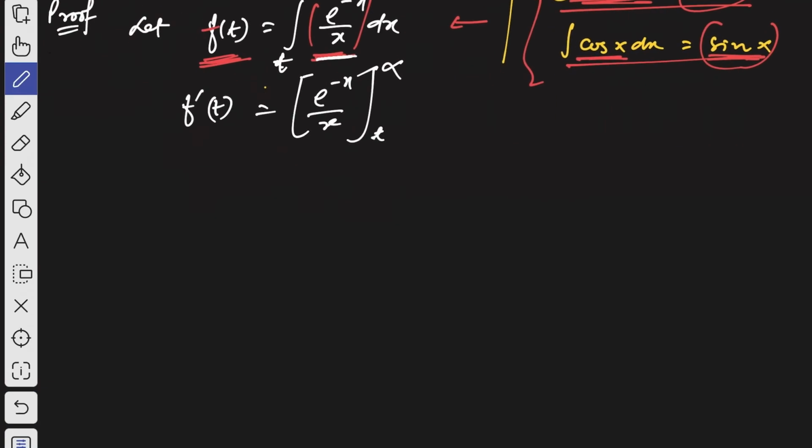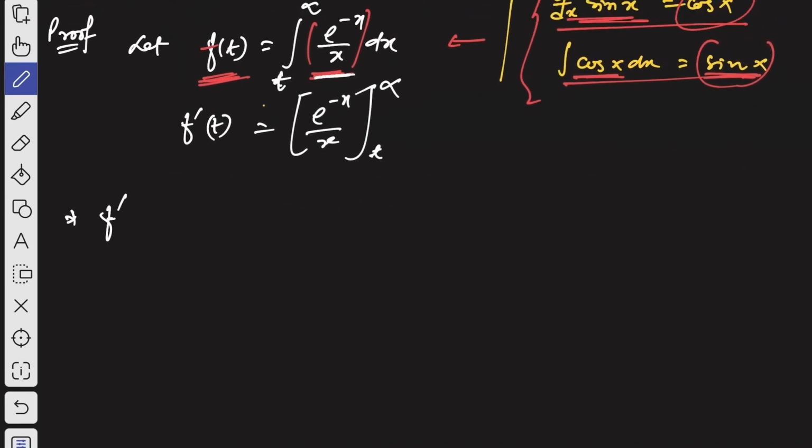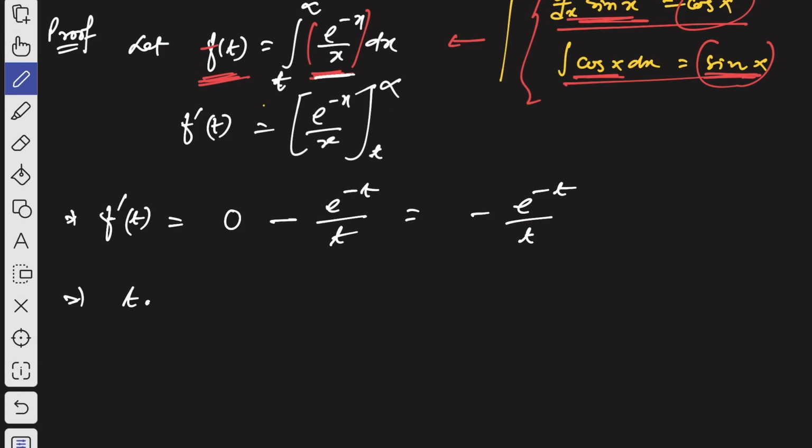If you put the upper and lower limits, what will you get? f dash of t: putting infinity you get 0, and putting t you get minus e to the power minus t by t. So we can write t into f dash of t is equal to minus e to the power minus t.